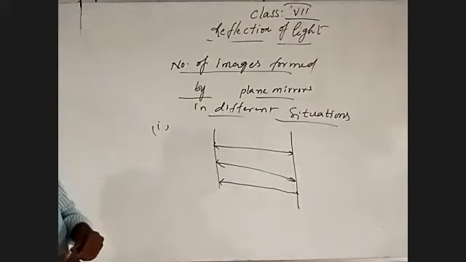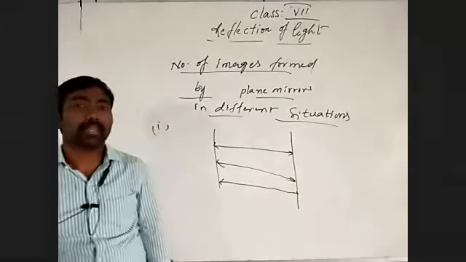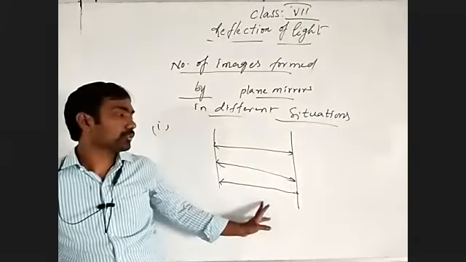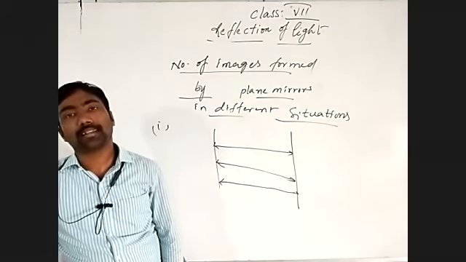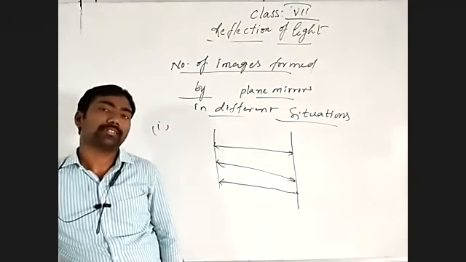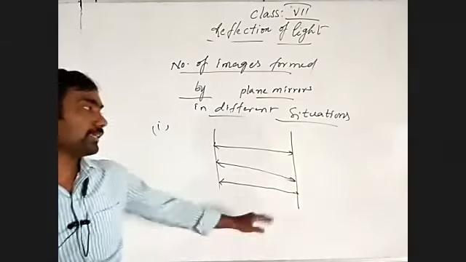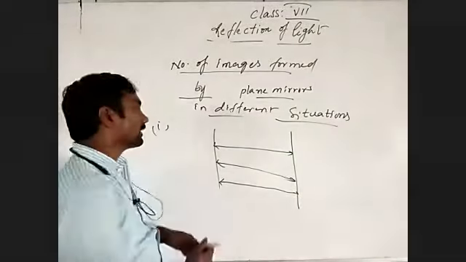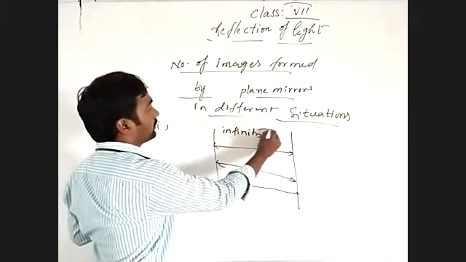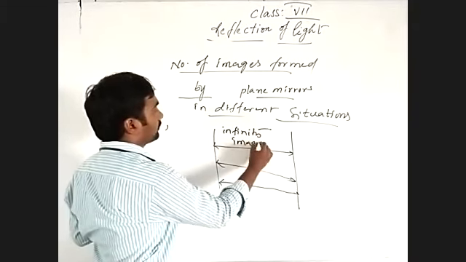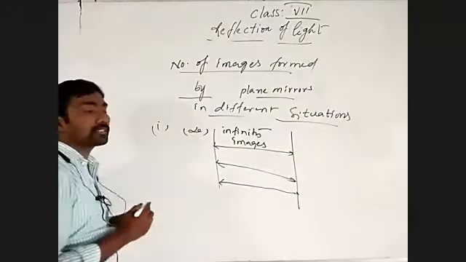Where the distance between two lines is equal at any position or place, we can say those two lines are parallel. They never intersect anywhere. So by that we can get infinity images.